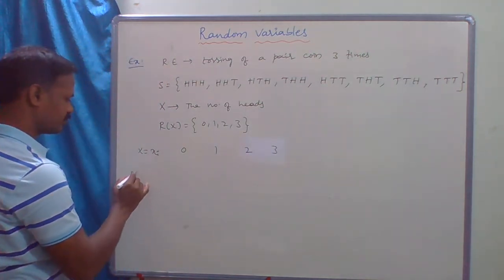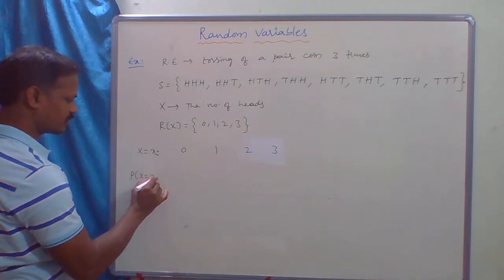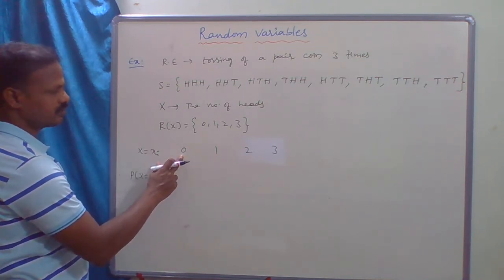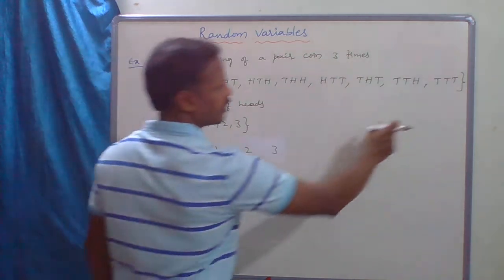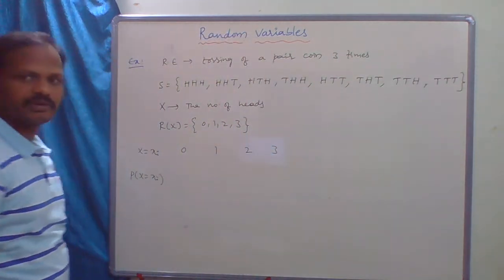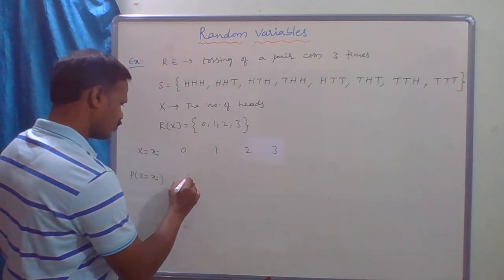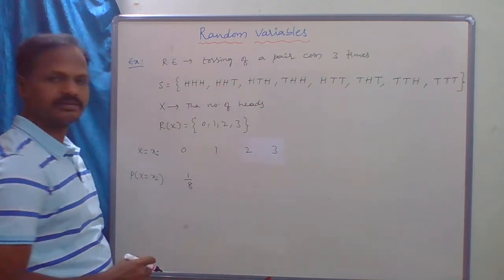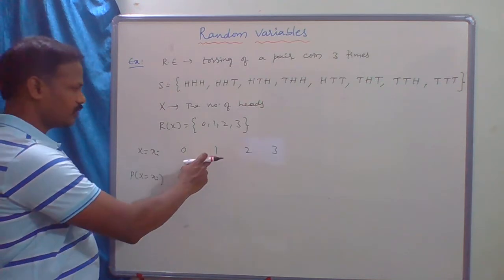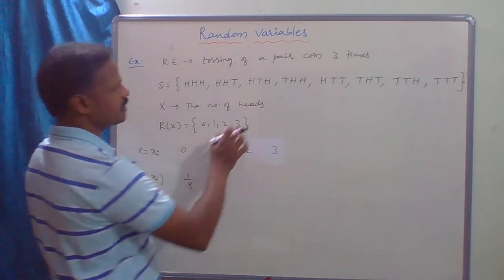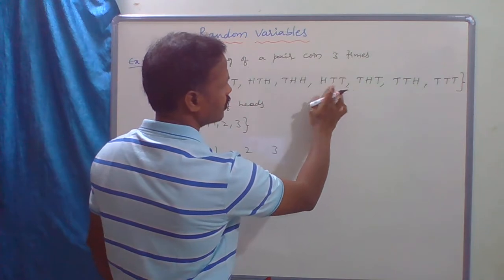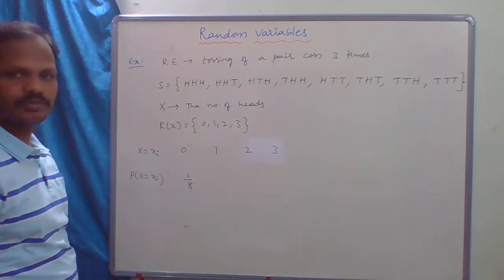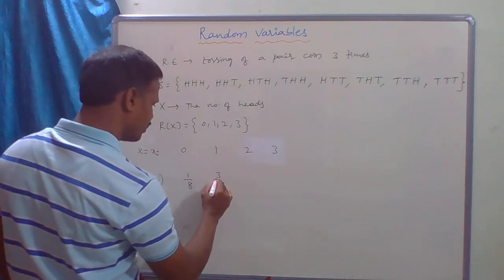The probability is P of x equal to xi. So x equal to 0 means all are tails, only one favorable case, which is 1. The number of elements in the sample space is 8, so 1 by 8. For 1, only one head, there are 3 possibilities, so 3 by 8.